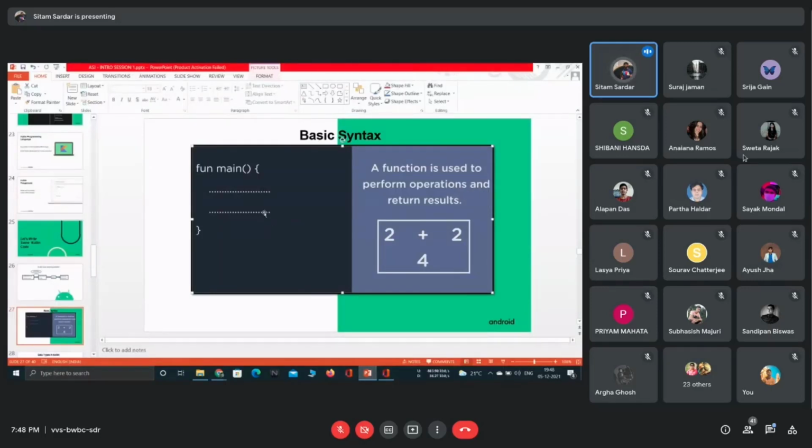So this is the basic syntax. From here, whenever the compiler finds the main function, from there it starts running. The basic thing is that.